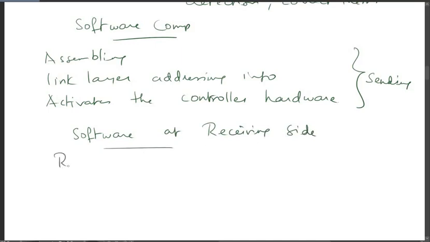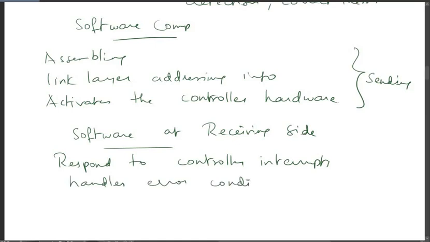It will respond to the controller interrupts, it handles the error conditions, and after detecting and correcting the errors, it passes the datagram up to the next layer, which is the network layer.